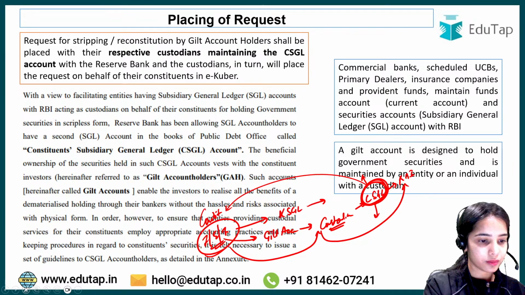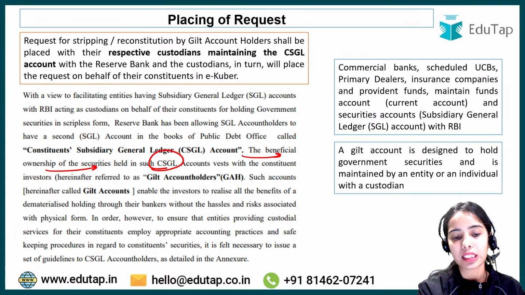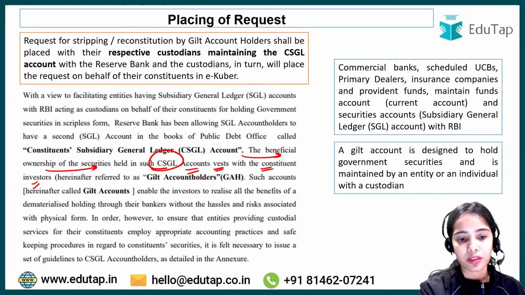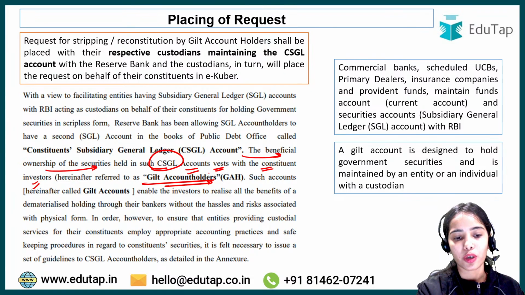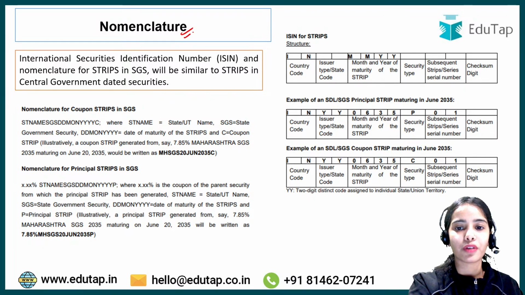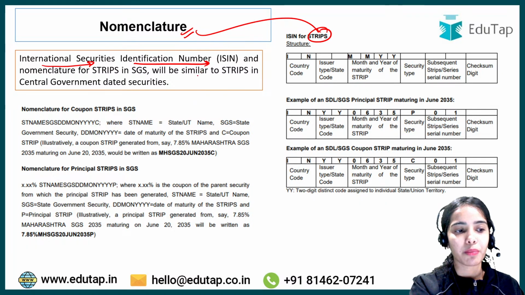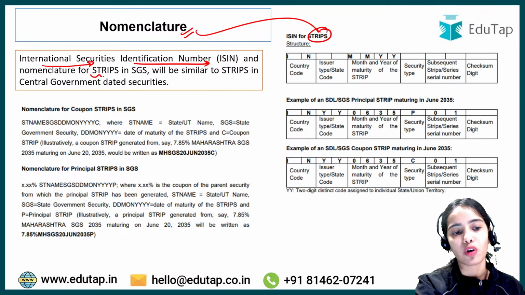So the beneficial ownership of the securities held in such CGSL accounts vests with the constituent investors, that is, the gilt account holders who hold an account in this CGSL. Now coming to the nomenclature, that is, the naming convention for the STRIPS. An International Securities Identification Number and nomenclature is given for the STRIPS.